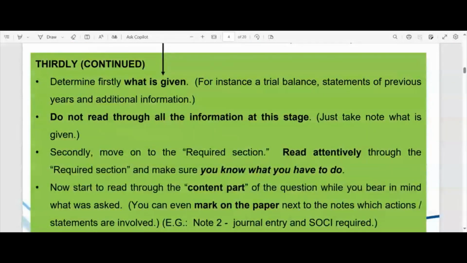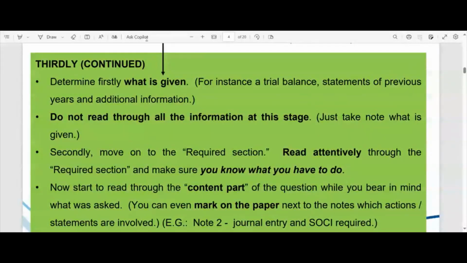This now I'm just teaching you financial accounting and even auditing and cost accounting exam techniques, okay, if you don't already know them. So then read the required section, because that gives you a sort of an expectation of what is coming.